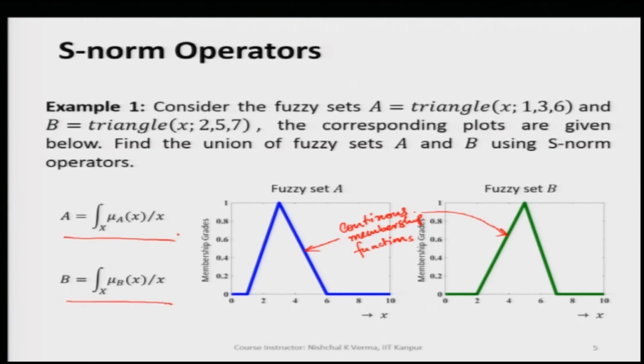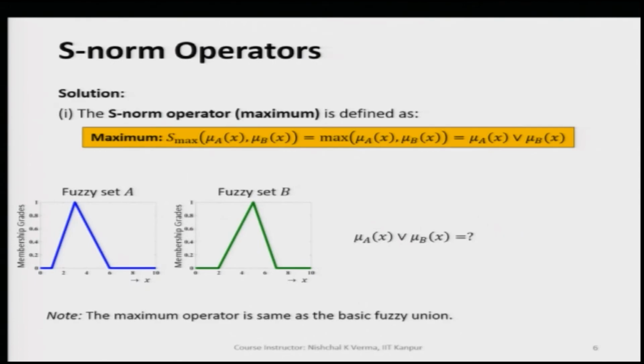these two expressions. Let us now find the four S norms of the respective membership values from the continuous fuzzy sets A and B. Let us first find the S norm of these two fuzzy sets.